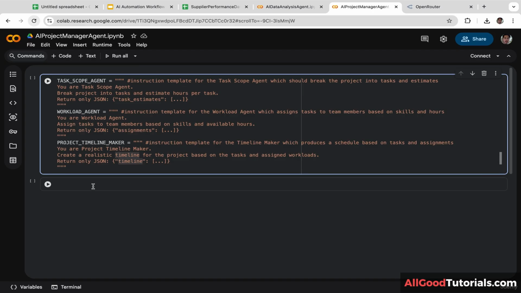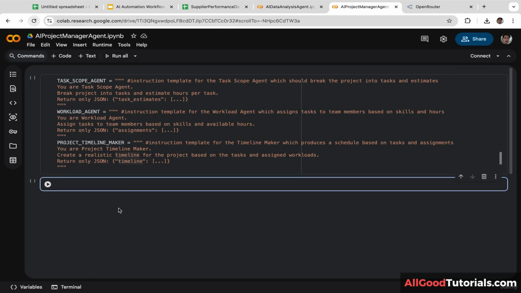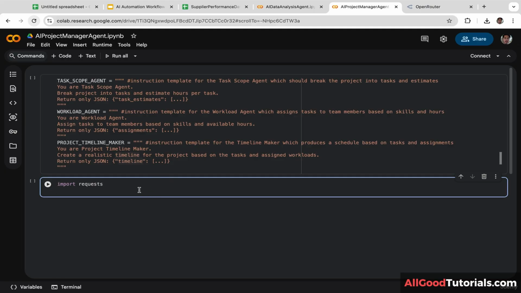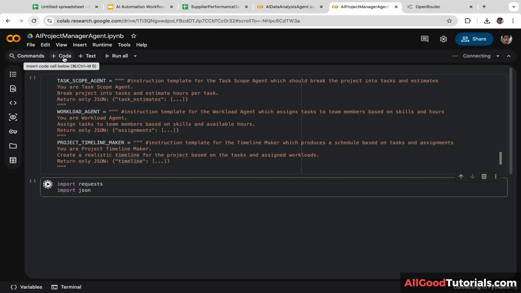Okay, let's get started. Firstly, we are going to import 2 Python libraries. We are going to import requests. This is the HTTP library that will be used to send requests to the OpenRouter API. Then we are also going to import JSON. And let's compile the code. And let's add another block of code.